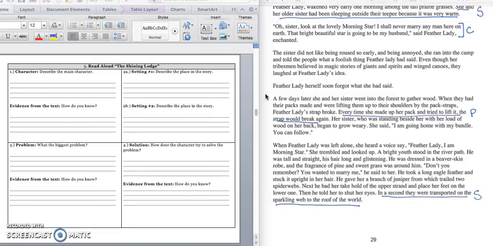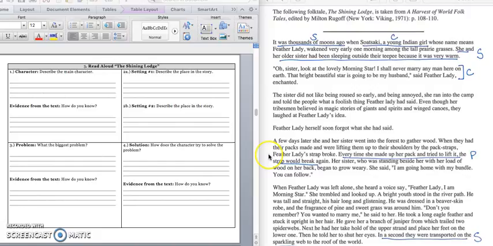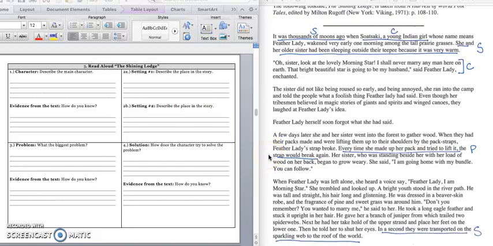A few days later, she and her sister went into the forest to gather wood. When they had their packs made and were lifting up to their shoulders by the pack straps, Feather Lady's strap broke. Every time she made up her pack and tried to tie it, the strap would break again. Her sister, who was standing beside her with the load of wood on her back, began to grow weary. She said, I'm going home with my bundle. You can follow.